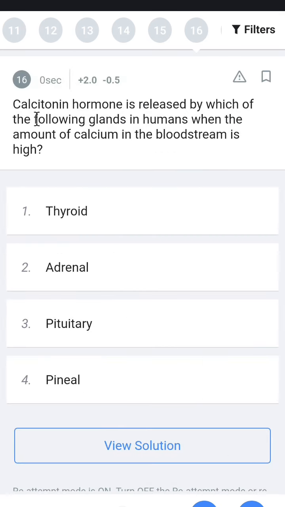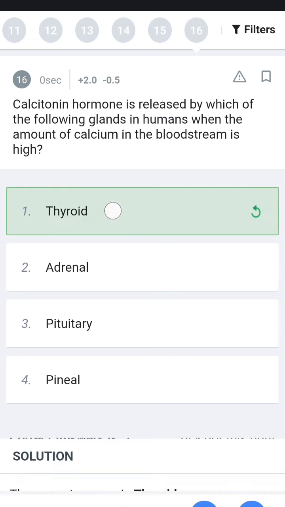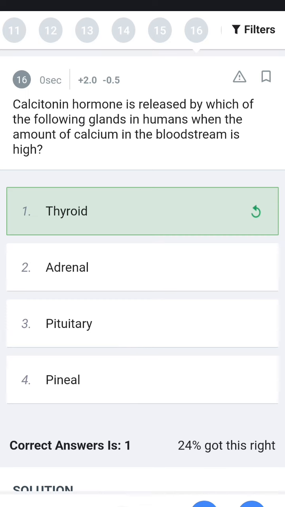Next, calcitonin hormone is released by which of the following glands in humans when the amount of calcium in the bloodstream is high? So the calcium is high, it causes the thyroid, it causes thyroid.